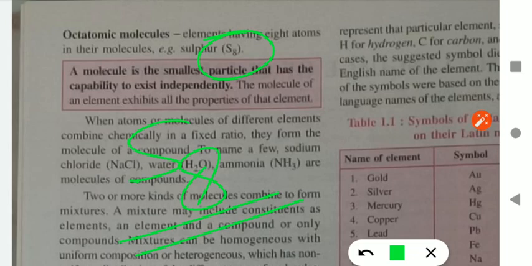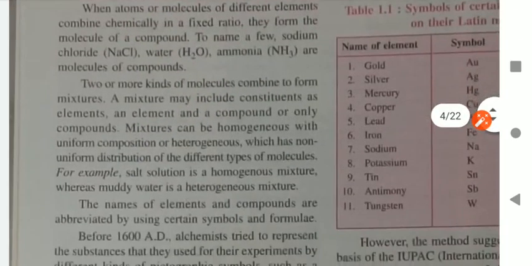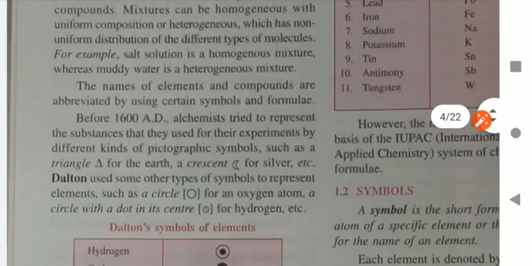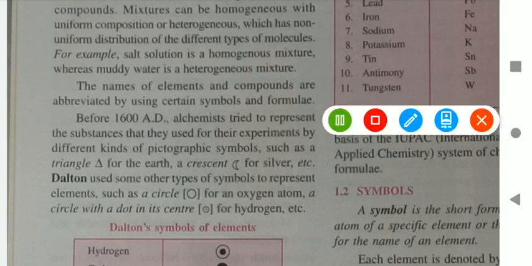So next topic is that, so students, if I will say right now in the periodic table there are total 118 elements, so how will you remember their names? So you will use some trick. Okay, and if I will say to write their names, so it will be more difficult to write the names. So in the beginning scientists used some symbols to represent the elements.